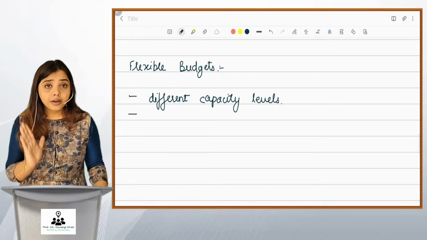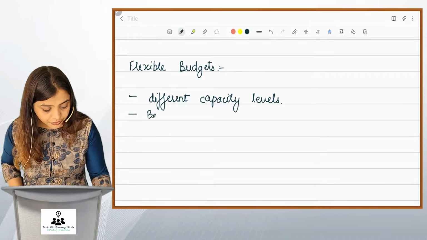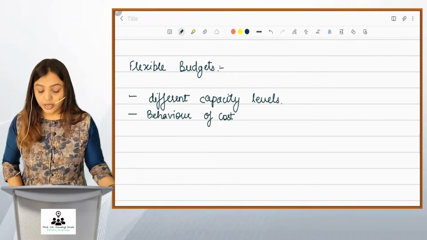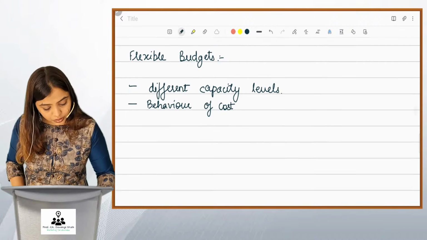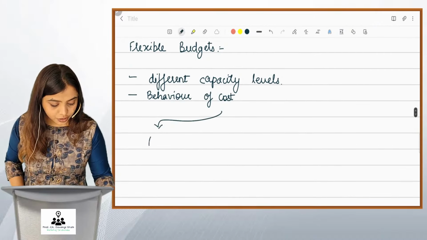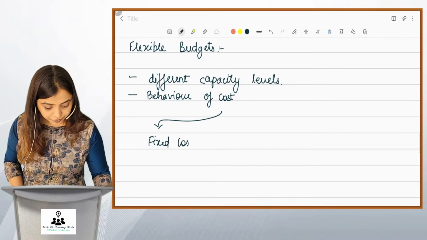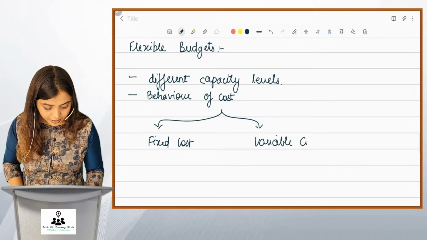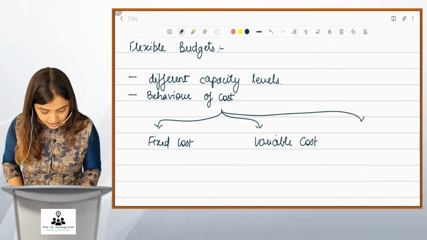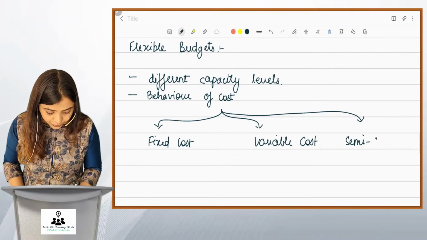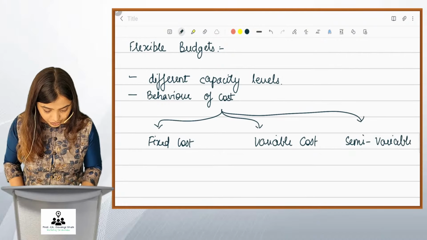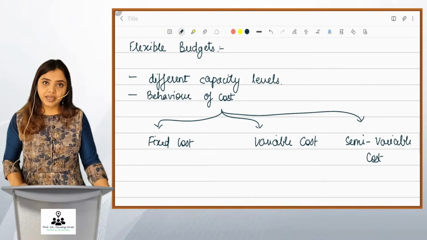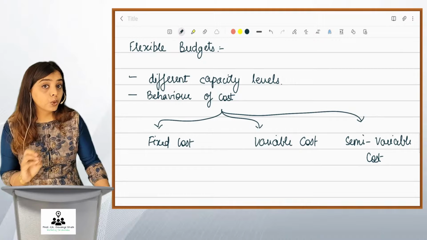friends, you need to have thorough knowledge of the different behaviors of cost. What is a different behavior of cost? You must know this. There is something called fixed cost, variable cost, and semi-variable cost. Only if you know the behavior and its calculations, you can attempt the sum of flexible budget. You should have thorough knowledge of this behavior. Otherwise, your sum of flexible budget will go wrong.